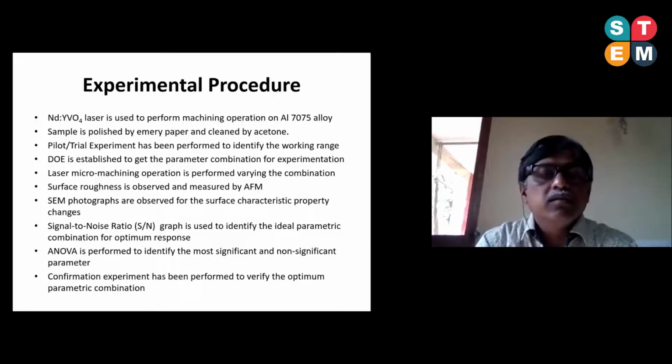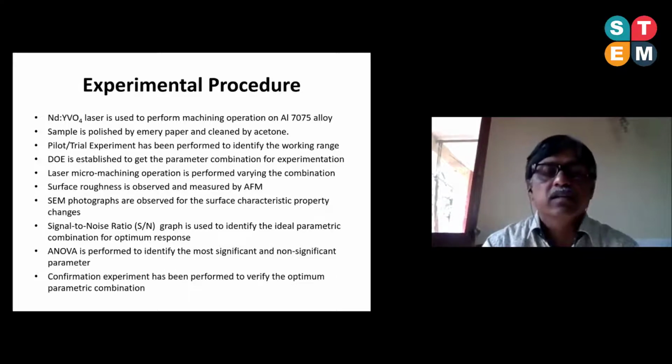After that, we analyzed the signal to noise ratios, and then the graph was plotted. On the basis of this, I selected the ideal parametric combinations where we can get the optimum response. Then ANOVA analysis was done to assure the significance or low significance of the parameters on the surface roughness. Then confirmation experiments were performed so that we can assure that our selected combination of parameters will be fruitful. At the same time we also took some photographs for better results.